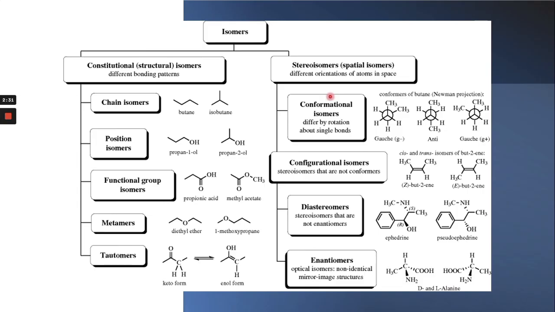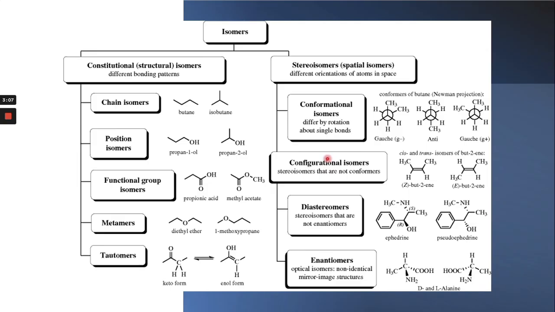One is the conformational isomers, which depend upon the different rotation about the single bond. For example, the structure of butane has different conformers. In the first, you can see the methyls are here. The second methyl is in the anti position. The third one is the gauche, in which the two methyls are about 60 degrees apart in space.